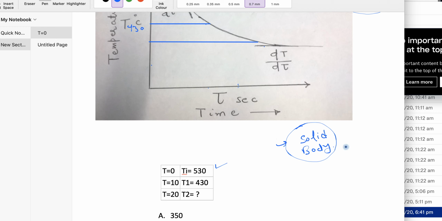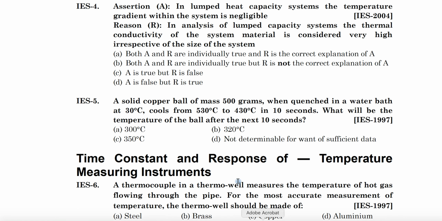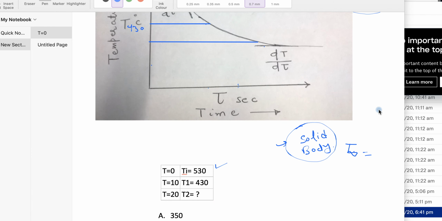Now the body is getting cooled in an environment whose temperature is given, 30 degrees Celsius. So my environment temperature is 30 degrees Celsius.